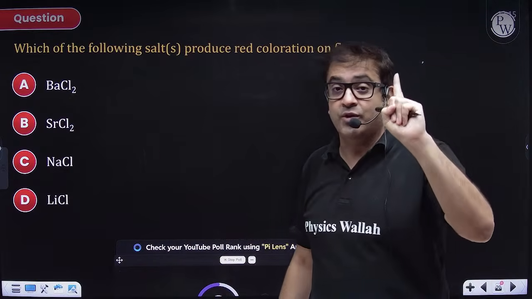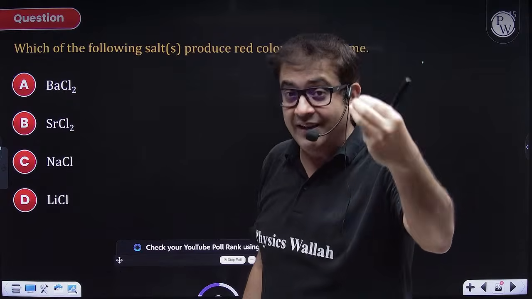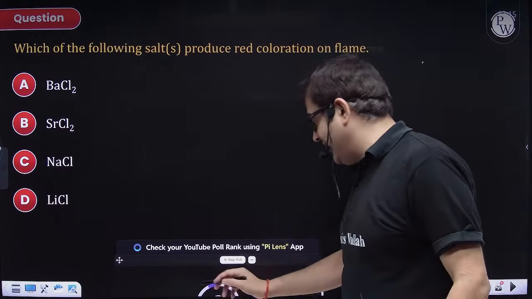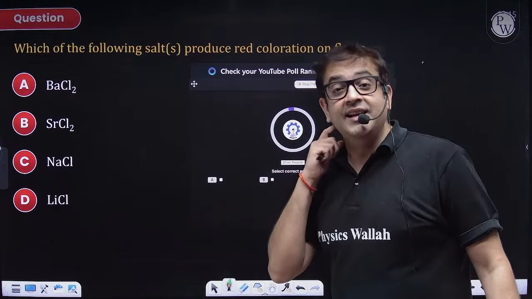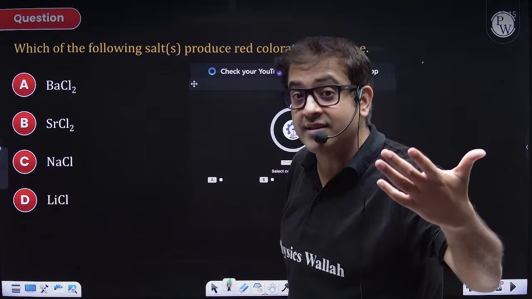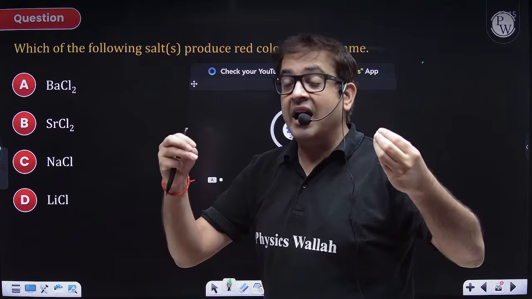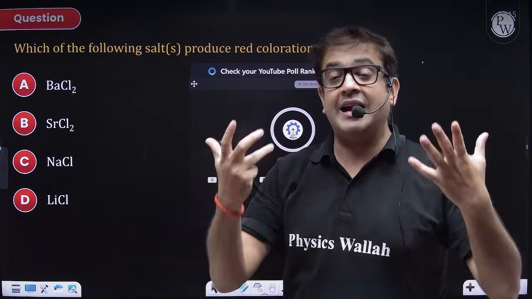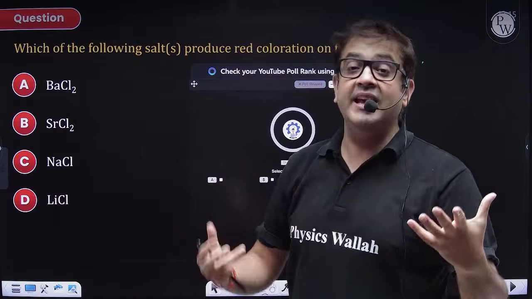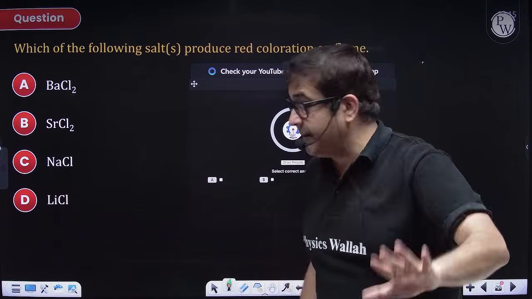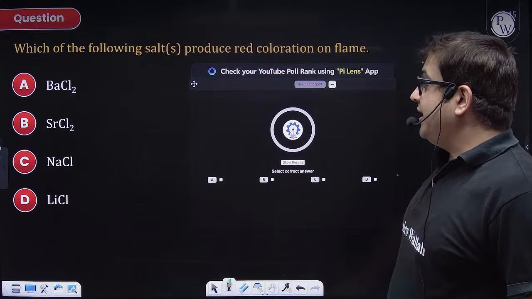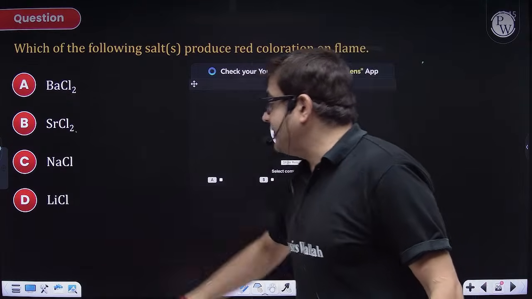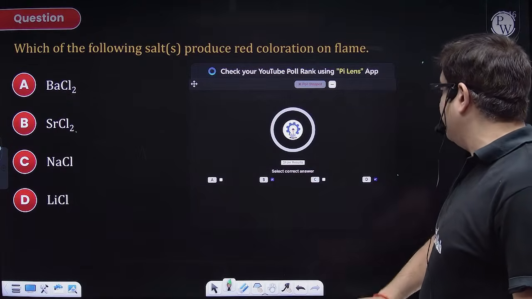The very first thing you should remember is also a topic from your practical, from your qualitative analysis, which is flame test. So B, yes. Flame test, because alkali and alkaline earth metals have electrons which are excited in visible light, and whenever they are excited in visible light, they give color, and with the color induced in their flames, they can be identified. So very important colors, beta. Obviously over here, barium, strontium will be red, and LiCl will be red. So B and D will be your answer.